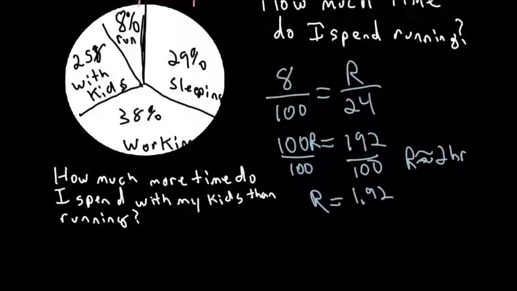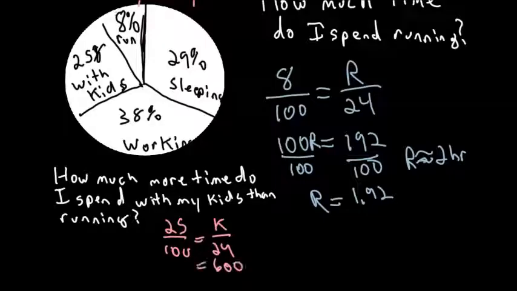Alright, so now here's the second question. How much more time do I spend with my kids than running? So let's figure out how much time I spend with my kids. So 25% of my day is with my kids, so I do 25 over 100 equals, we'll say K over 24. I need to do 25 times 24 to get 600 equals 100K. So if I divide by 100, 600 by 100 would give me 6 hours.